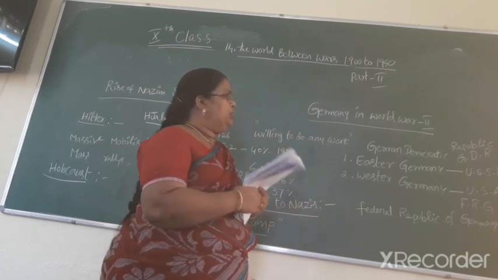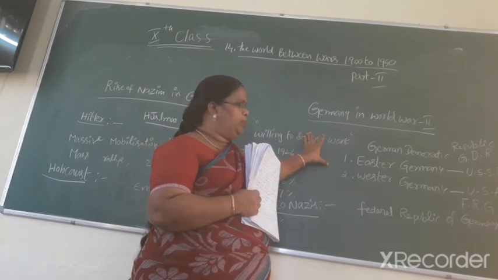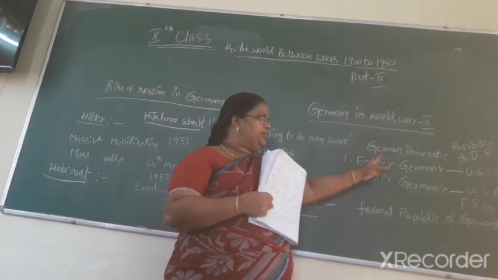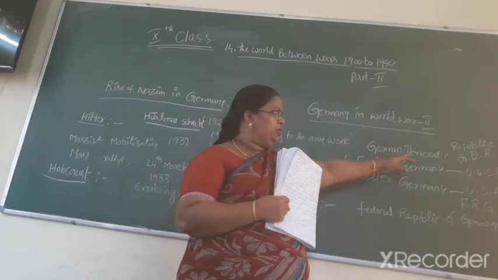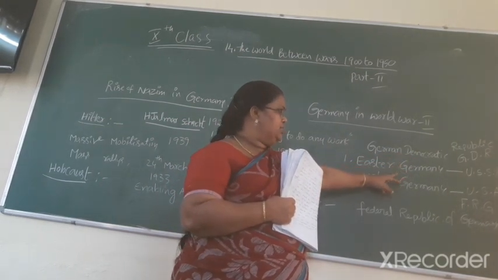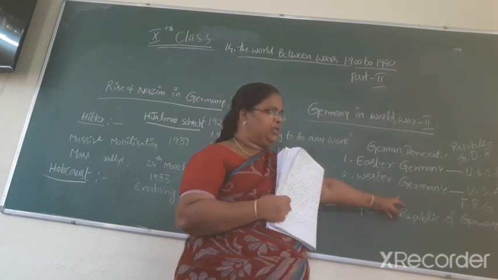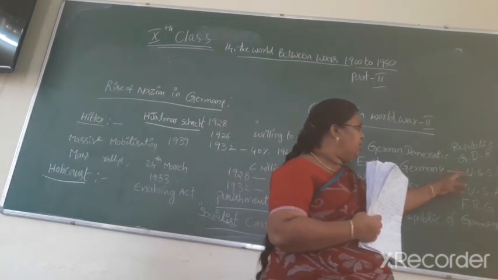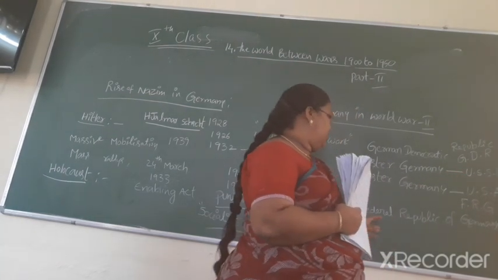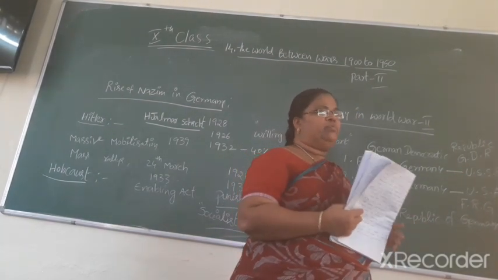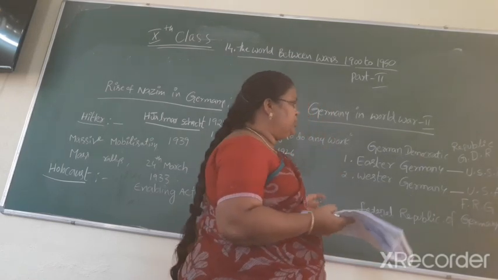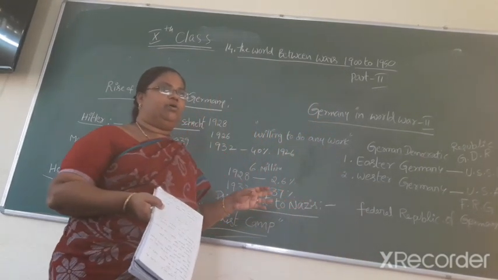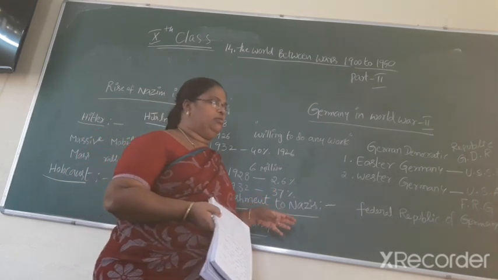Germany was divided into two parts, eastern and western. The GDR, German Democratic Republic, was under the USSR, and Western Germany, the FRG, Federal Republic of Germany, was under the USA. In Japan, the war ended after the bombing of Hiroshima and Nagasaki.